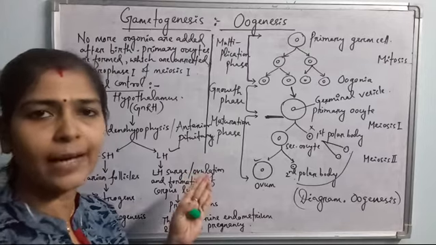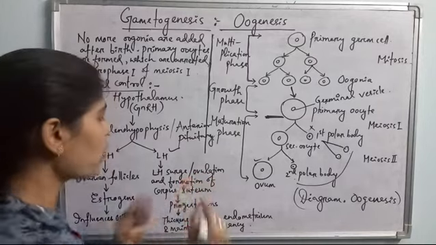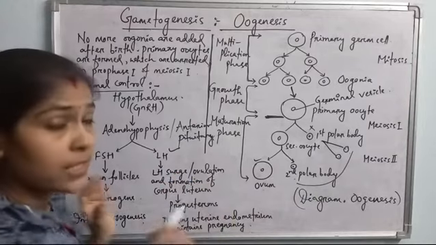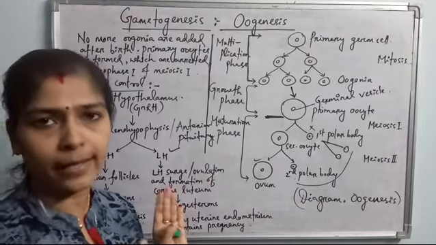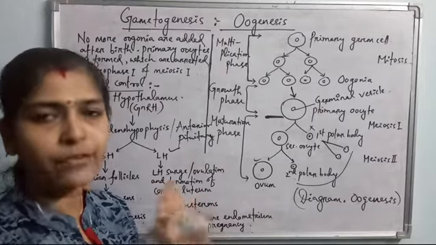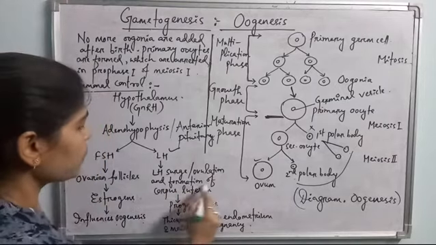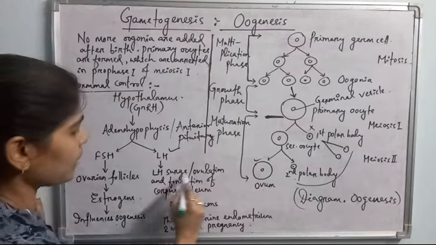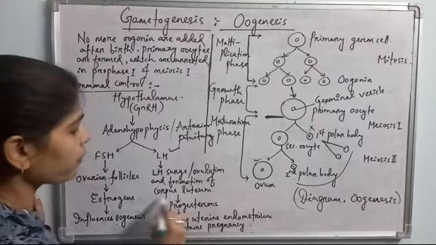This process is called LH surge or ovulation, which is caused by the luteinizing hormone. Due to ovulation, the rest of the follicular cells which remain inside the ovary after ovulation form the corpus luteum. So the luteinizing hormone causes LH surge or ovulation and formation of the corpus luteum.